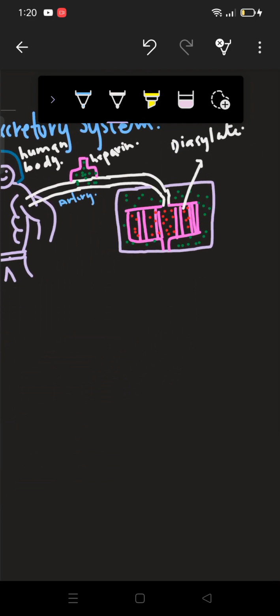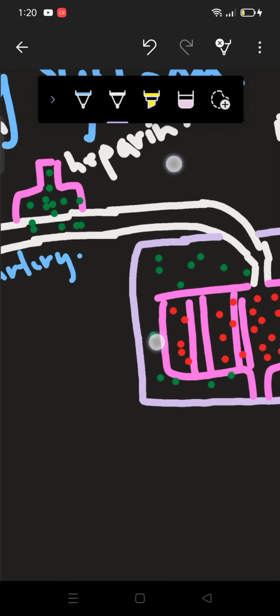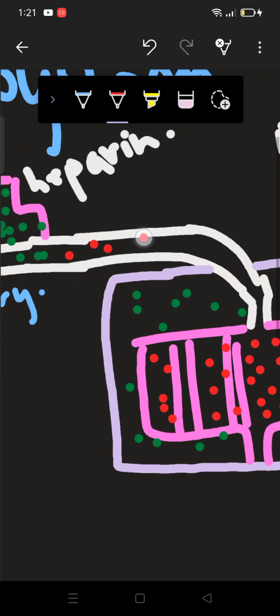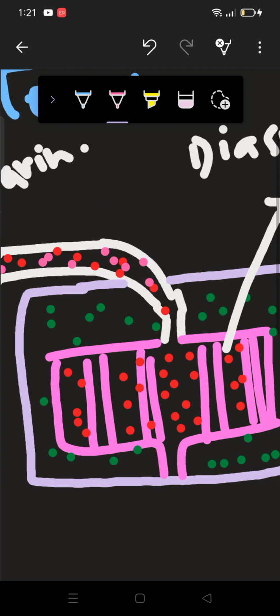Now what is dialysate? Dialysate is a fluid whose composition is exactly the same as the blood composition. Here the blood is coming with nitrogenous waste. I am making nitrogenous waste with this color, because we know that the kidney is not performing its function now.